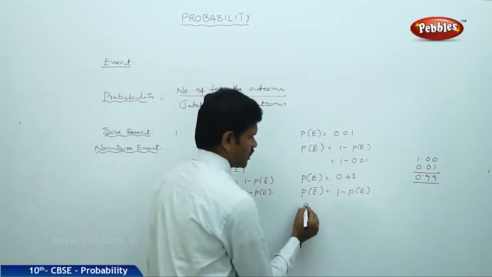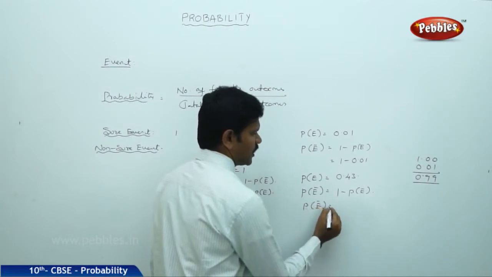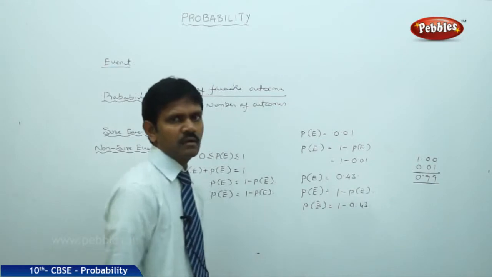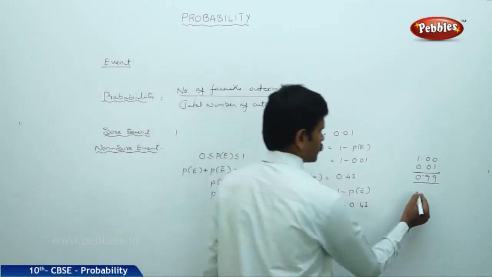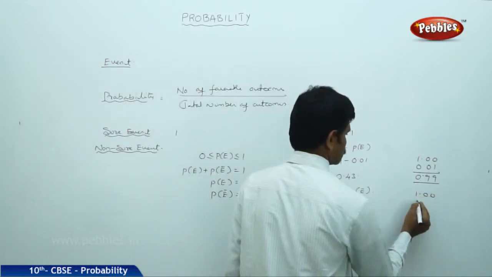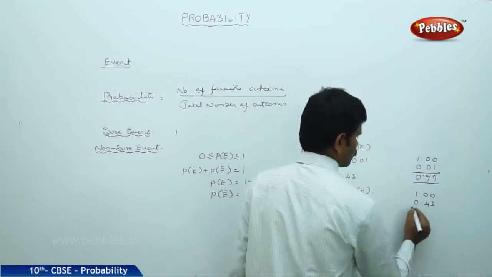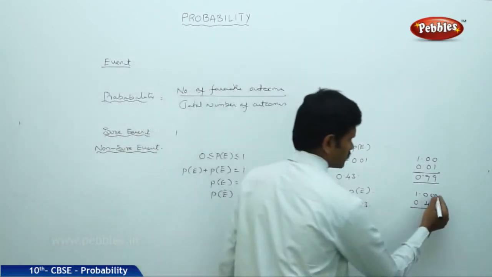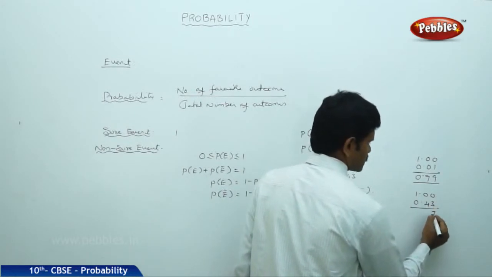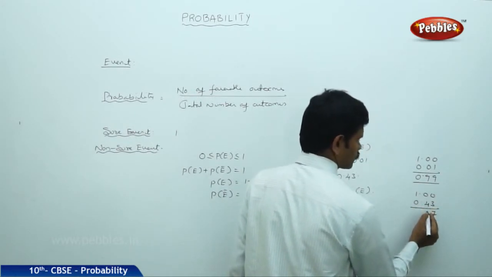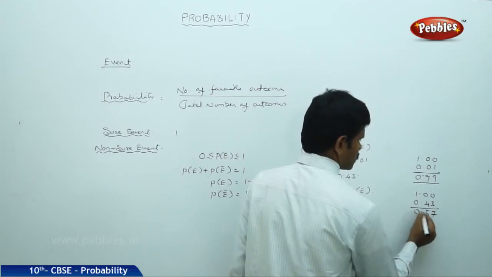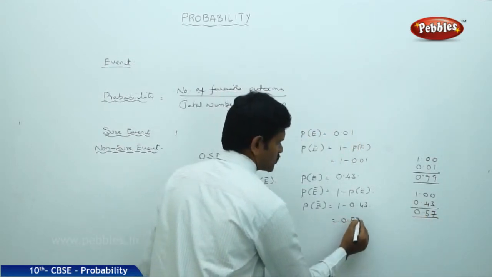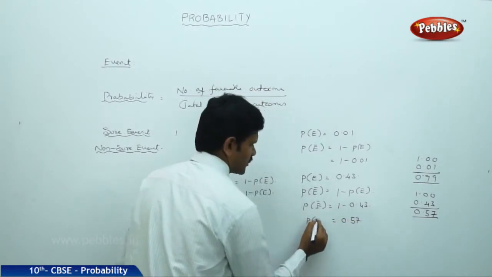That is P(E bar) = 1 minus 0.43, which is 0.57. Students are not securing good marks in the examination.